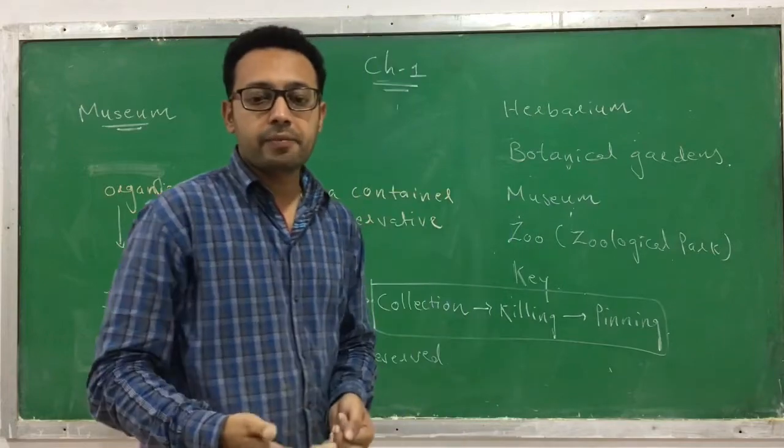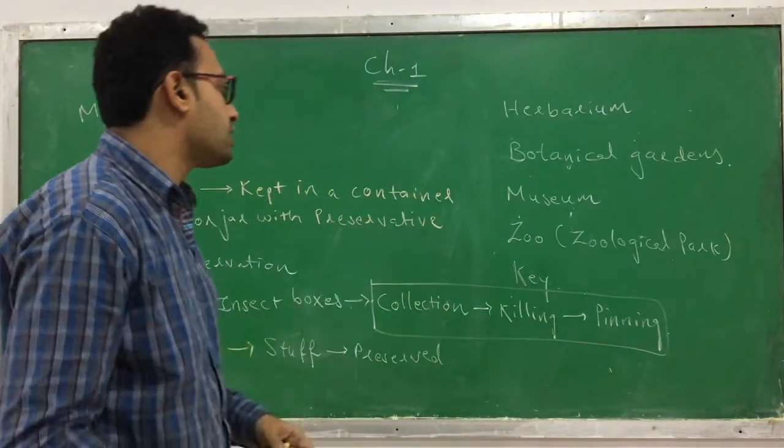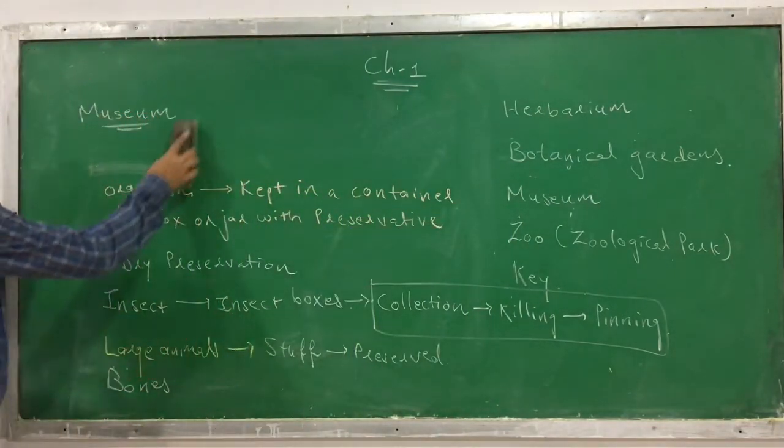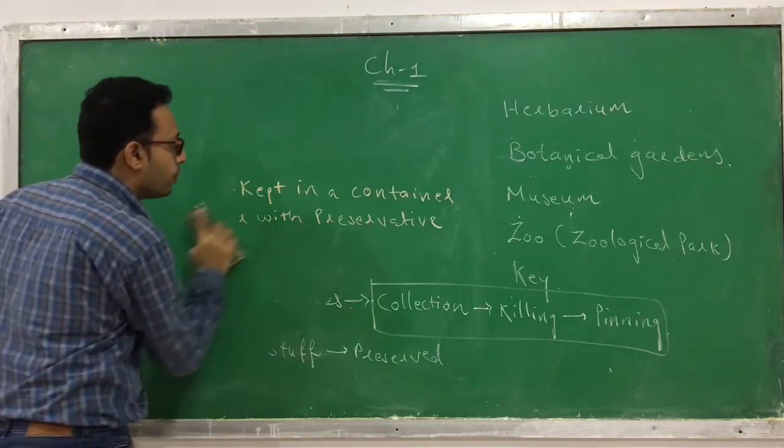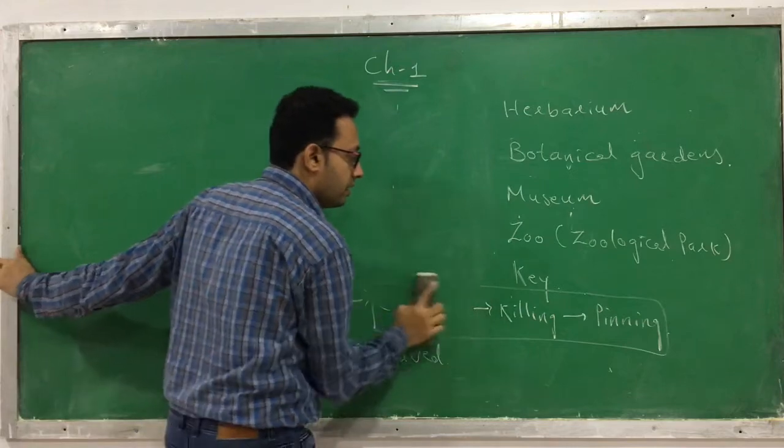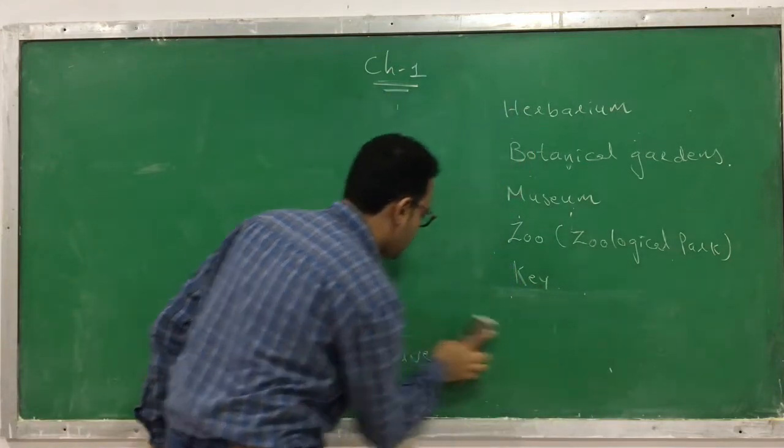Now we are moving ahead. That is the fourth. It's called a zoo, or we call it a zoological park, or you can also call it a zoological garden. So let's start with the fourth taxonomical aid.